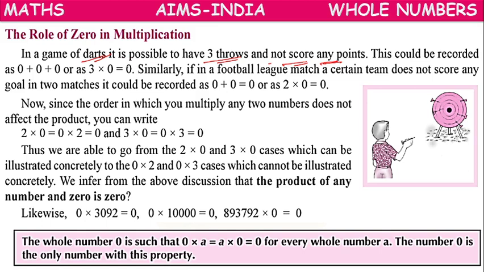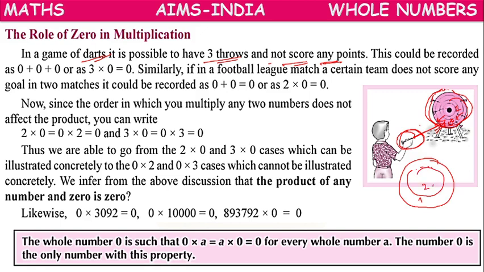So in game of darts means here you are having one circle, you are having one arrow kind of structure here. You will throw this arrow and it has to get stuck to the circular part. If it gets stuck to the circular part, here you will be having some points. 10 points last circle, 5 points next circle, 2 points, so bigger circle will have fewer points, 1 point.